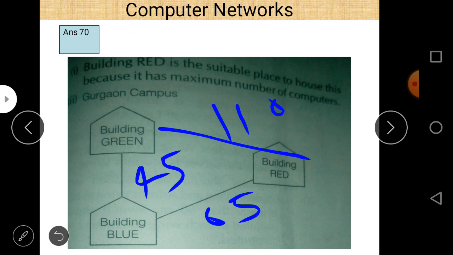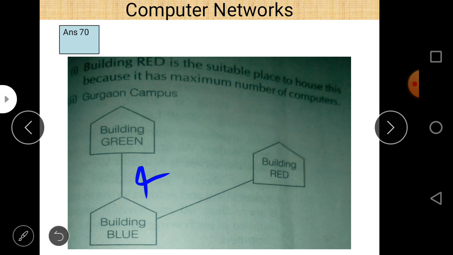Obviously there is no need to join these two buildings because of the high 110 requirement. So just reduce it and connect only these two buildings. As far as these two buildings' connection is concerned, it is through building blue. Building green is connected to building red through building blue here. So that is the connection.